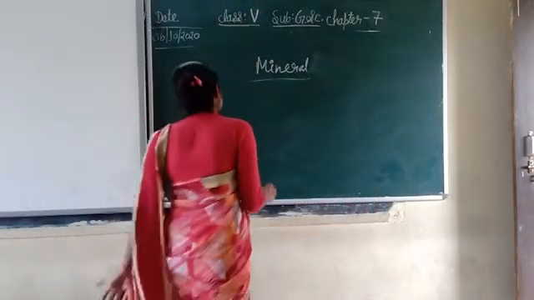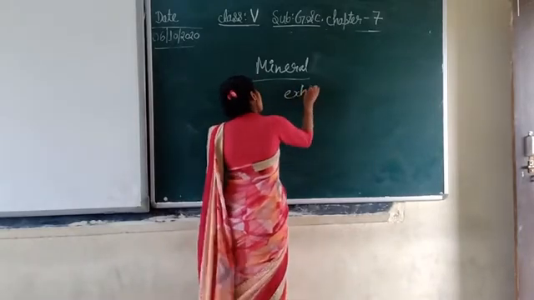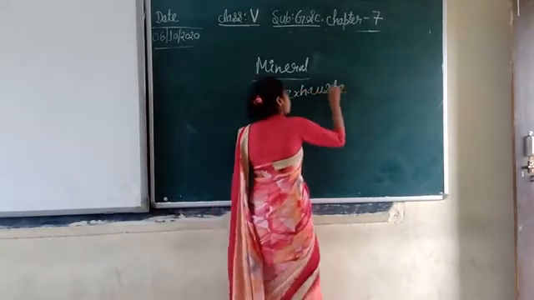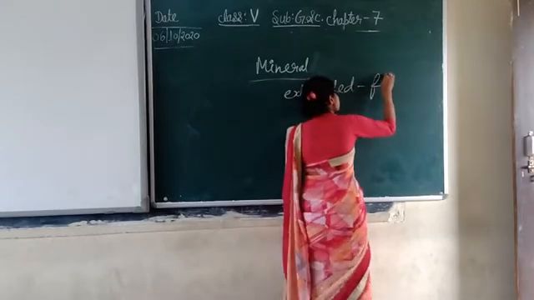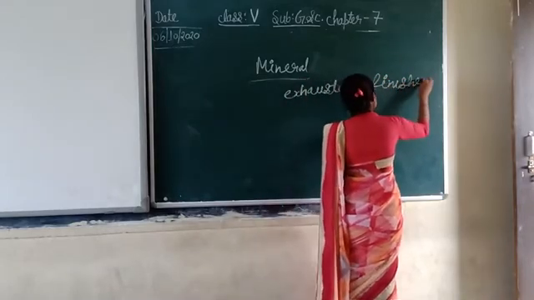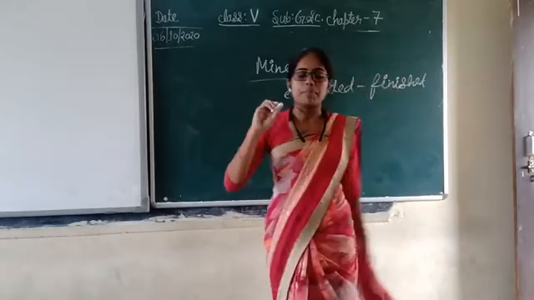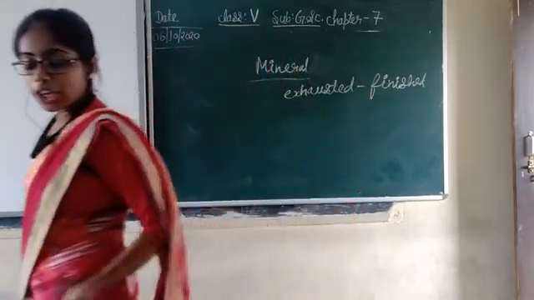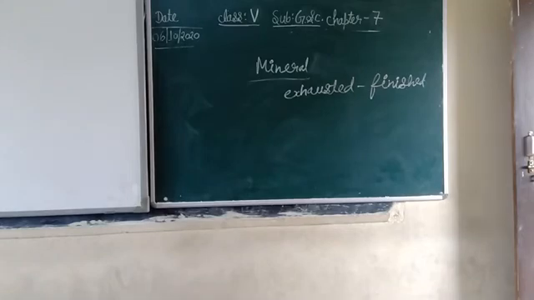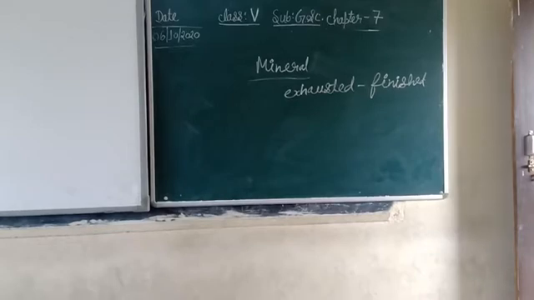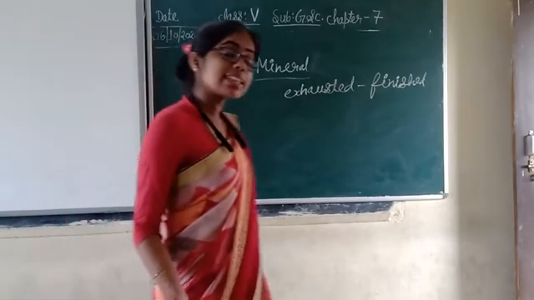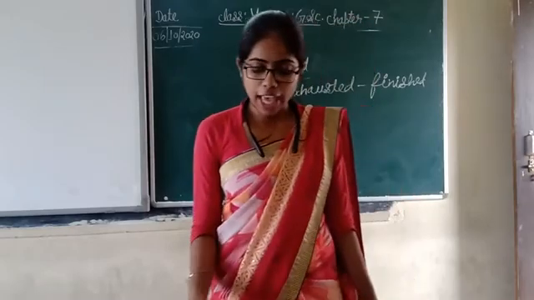What is meaning of exhausted? Exhausted means finished up. They get finished as we use them. It takes millions of years to form mineral fuels, that is coal, petroleum and natural gas, but we use them too fast. If these are used at the same speed, what will happen?